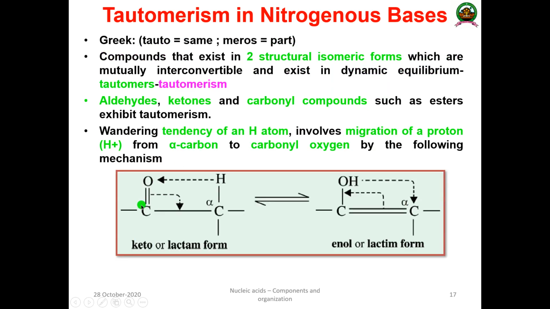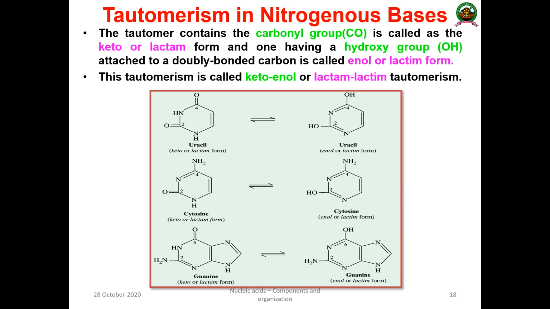Okay, the C double bond O, this is known as the keto or lactam form. Then C single bond OH. Due to this migration, this bond will shift to here. So that is known as the enol form or lactim form. And this shift is known as keto-enol tautomerism or lactam-lactim tautomerism.